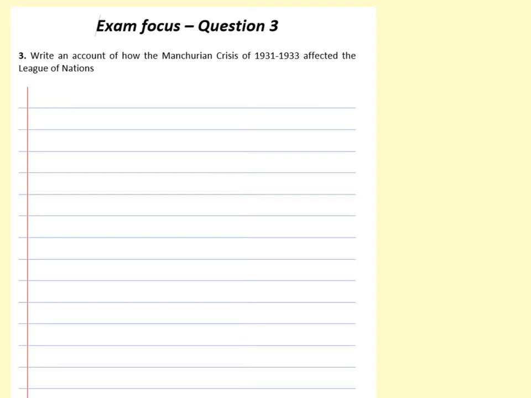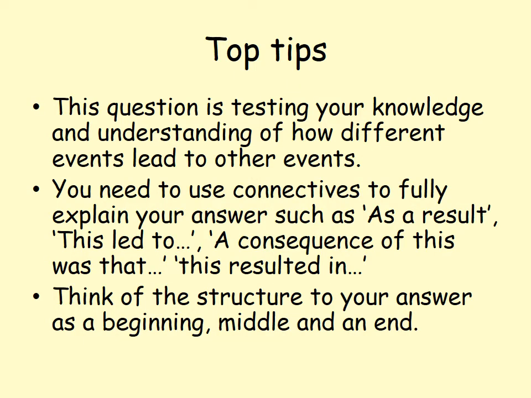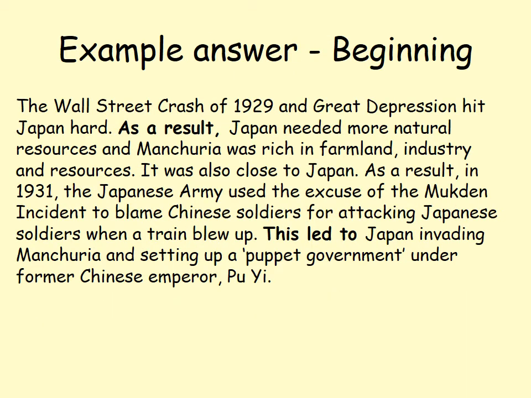So you want to have 3 paragraphs for this question. I'll go through some ideas with you. You need to have really good, specific knowledge, like key dates or key information. So an understanding of things like the Lytton Commission will be important. What they're really looking for in this question is for you to use connectives to show how one thing led to another. So you need to use phrases like, as a result, this led to, a consequence of this was that, this resulted in. I'll show an example answer for this, which you can have a look at, and you can pause it if you want to.